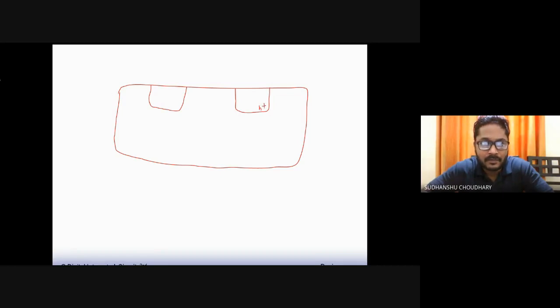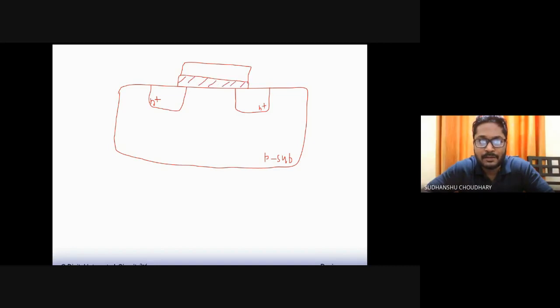So let us draw a MOSFET, and let us say that this MOSFET is a short channel MOSFET. Let's say it's an N channel MOSFET. We'll call it N plus source and drain diffusion regions. This is N plus, and this is also N plus. And this one is, let's say, the P substrate. So let us say that this is a short channel MOSFET, and let us try to understand the threshold voltage variations that can be possible in this MOSFET. Okay.